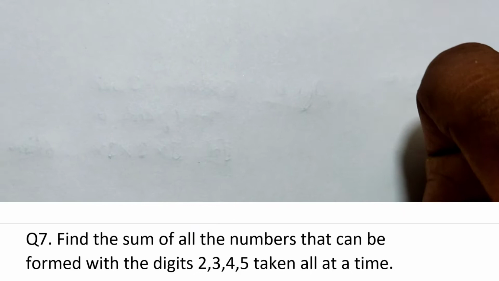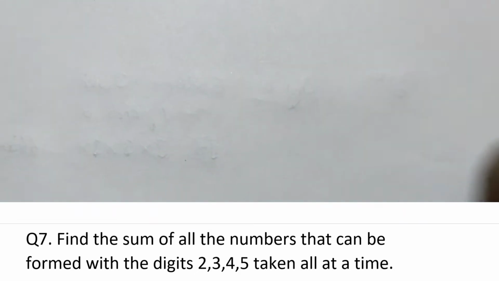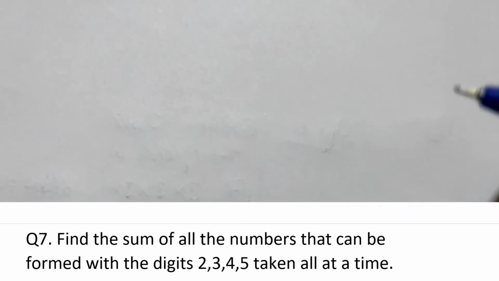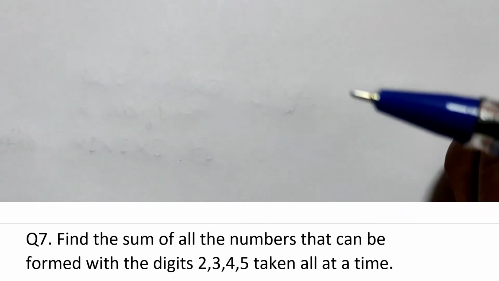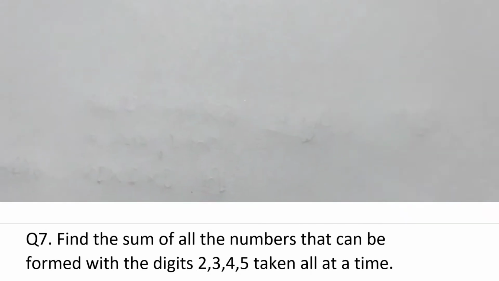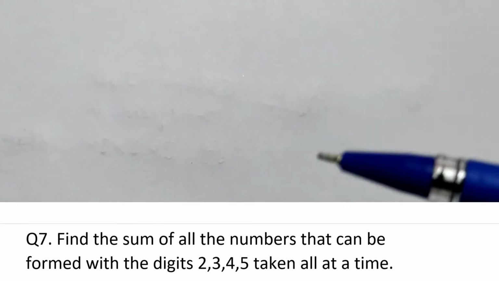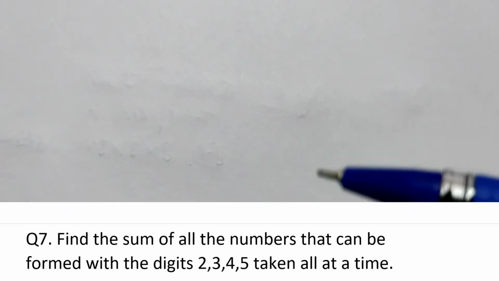So friends, coming to question number 7. In question number 7, we are given 4 numbers 2, 3, 4 and 5, of which we have to find the sum of all the possible formations which can be made by using these numbers 2, 3, 4 and 5.